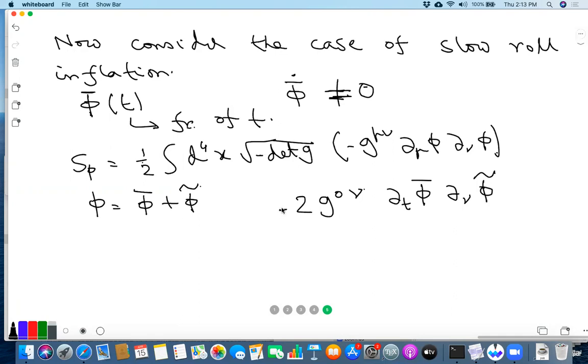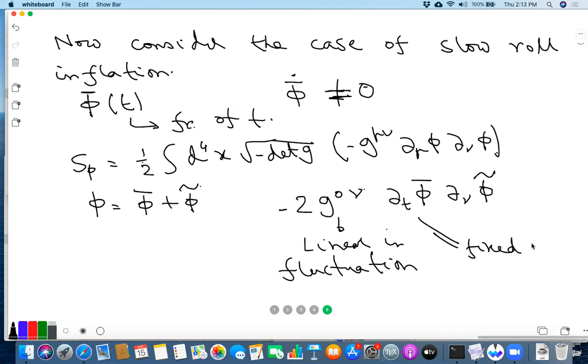There'll be a factor of 2. And this, of course, is 0 in the background, but in the fluctuating metric it is linear in fluctuation. This is a fixed number, fixed by the background. It's not a perturbation. So you see that there can be a quadratic term in the action that couples metric fluctuation to the scalar fluctuation.